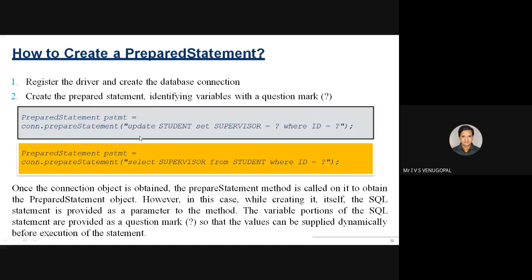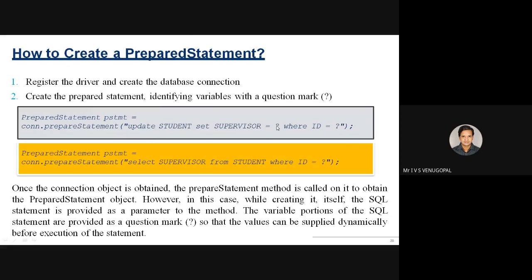Whereas in prepared statements, since these are already pre-compiled, the queries can be directly sent via the connection object's prepareStatement. The SQL queries can be passed during the creation of the PreparedStatement itself. These are pre-compiled SQL queries.